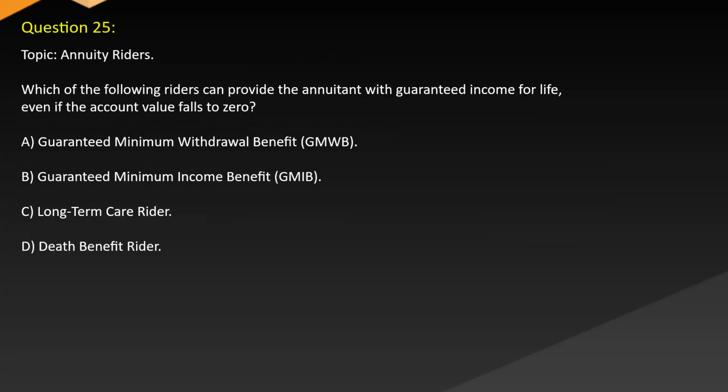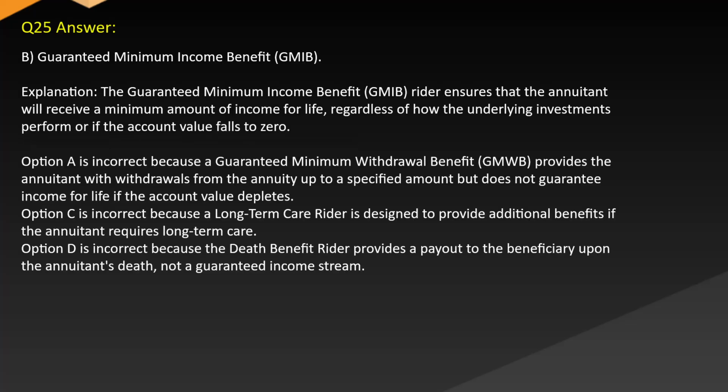Question 25. Topic: Annuity riders. Which of the following riders can provide the annuitant with guaranteed income for life even if the account value falls to zero? A. Guaranteed minimum withdrawal benefit. B. Guaranteed minimum income benefit, GMIB. C. Long-term care rider. D. Death benefit rider. Answer B. Guaranteed Minimum Income Benefit, GMIB.